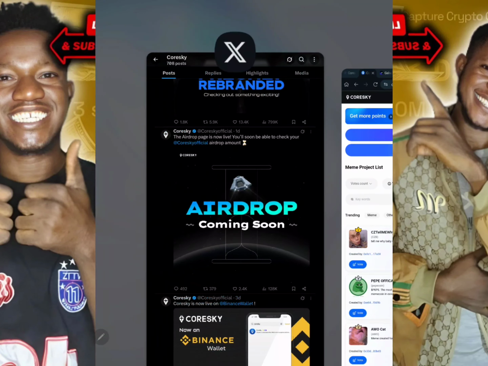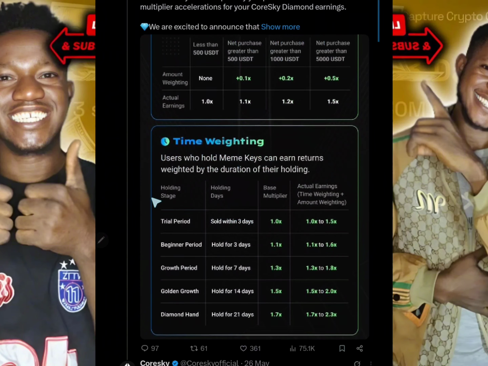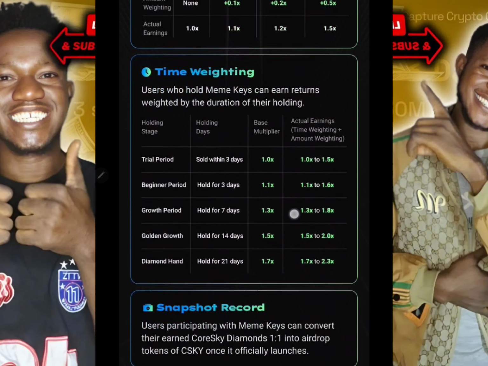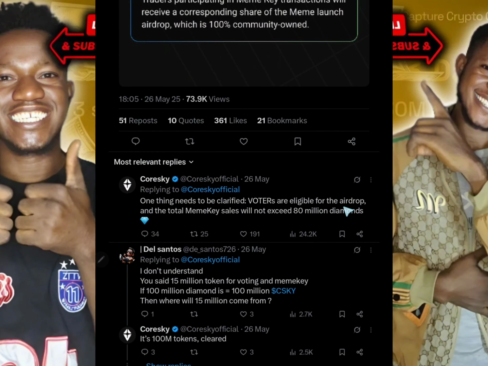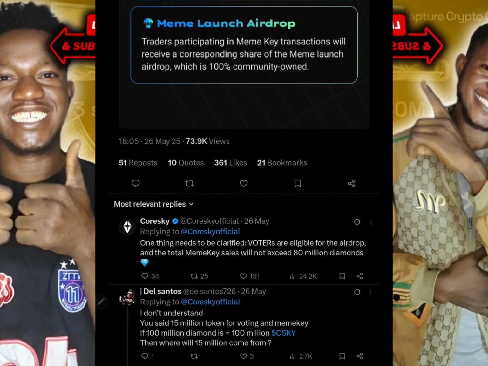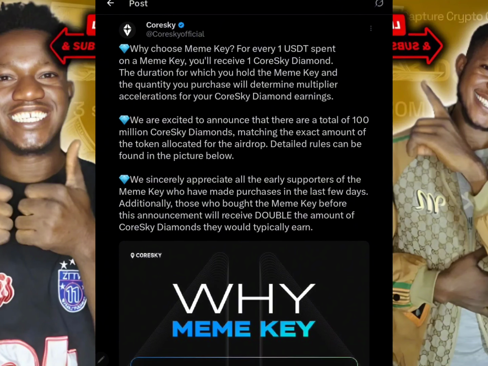And voting, as they have said right here already, actually qualifies you for the airdrop. So after all the explanation right here, they went ahead to make it clear that voters are eligible for airdrop. So if you have ever voted, then get ready, because you are going to be receiving airdrop. So now that goes off.